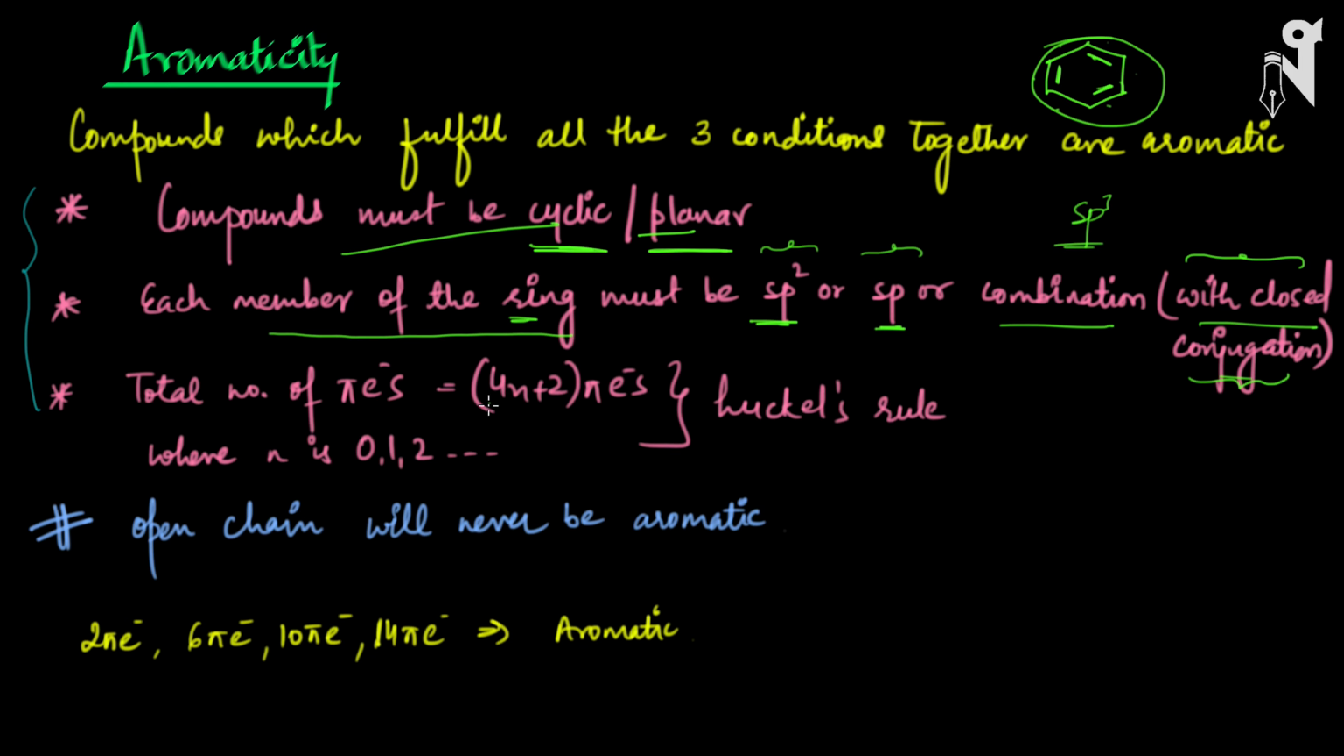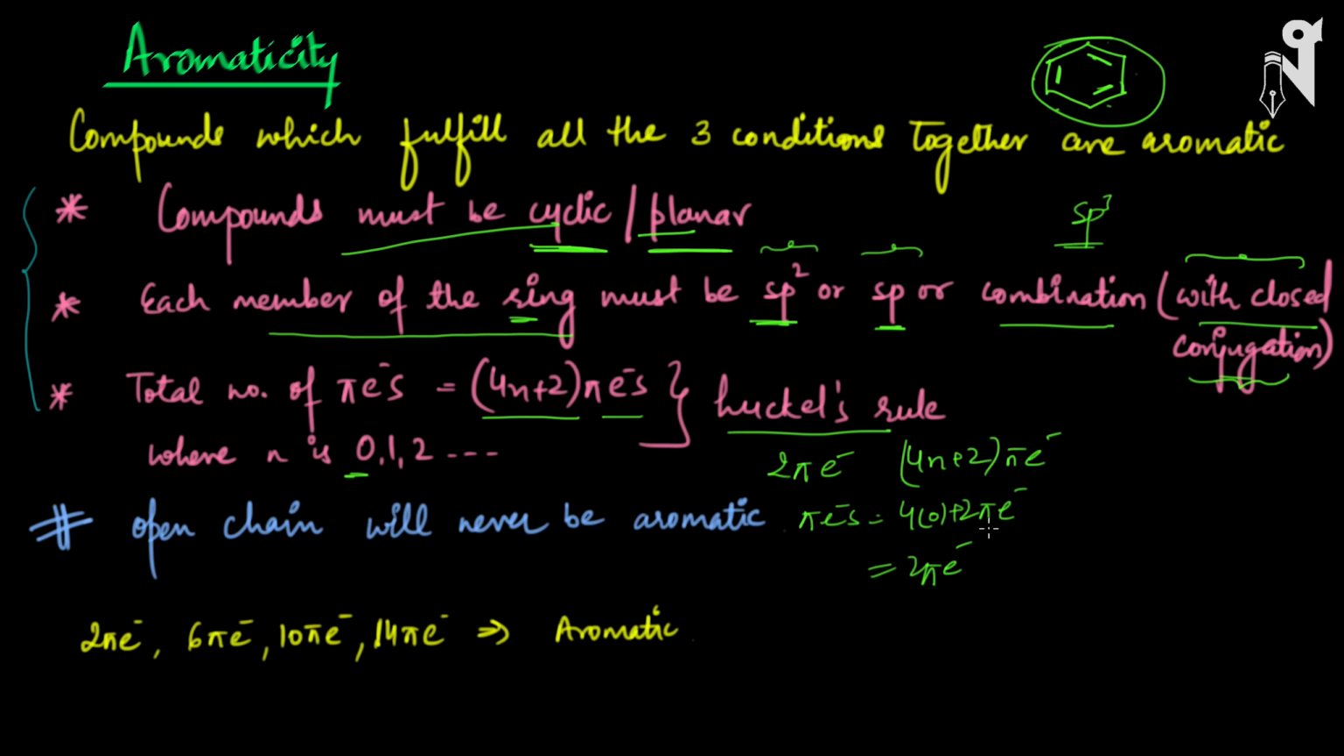Then the third important condition is that you should have 4n plus 2 pi electrons. This presence of 4n plus 2 pi electrons is also called Huckel's rule, where n starts from 0 and can be any whole number. The minimum number of pi electrons required for a compound to be aromatic is 2 pi electrons, because if I put n equal to 0, then the number of pi electrons is 0 plus 2, so 2 pi electrons, right?